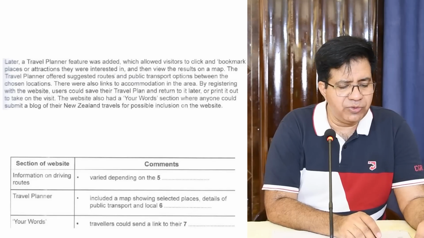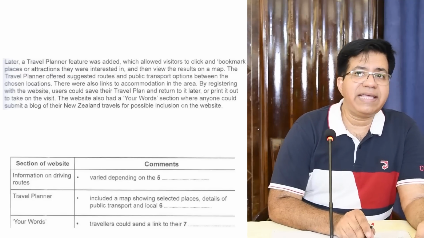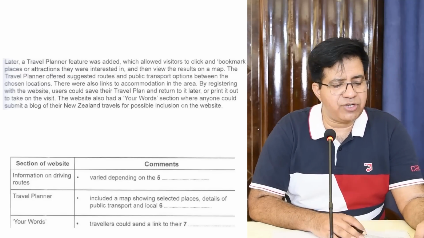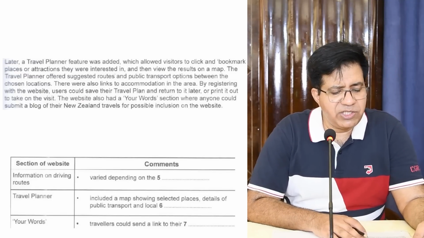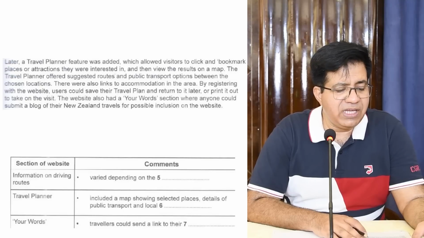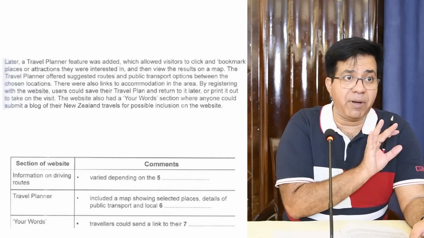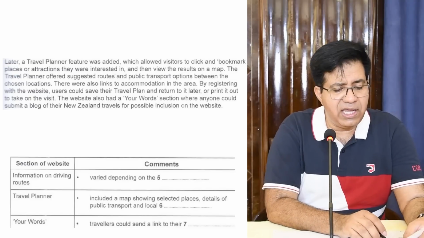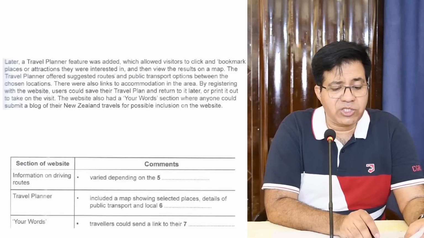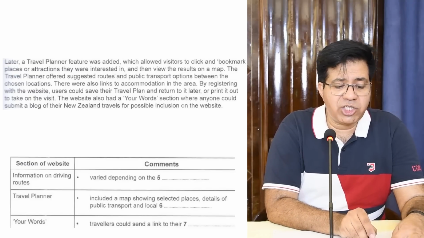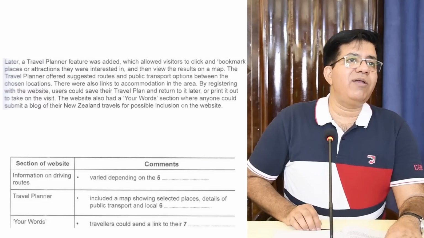Now please come to this second line. I'm reading the third line. Second page, first paragraph, third line. Travel planner offer suggested routes and public transport options between the chosen locations. Now, after public transport, there is the answer. Next, they say there were also links to accommodation in the area. Now, look here.